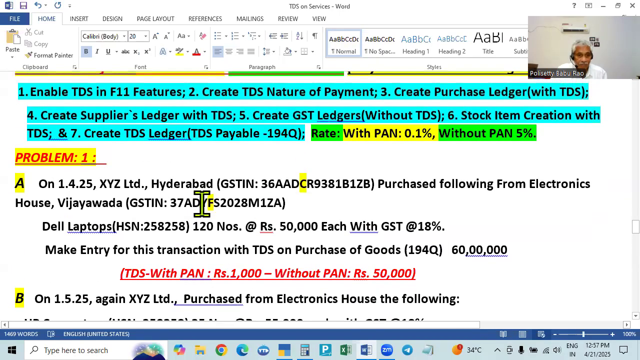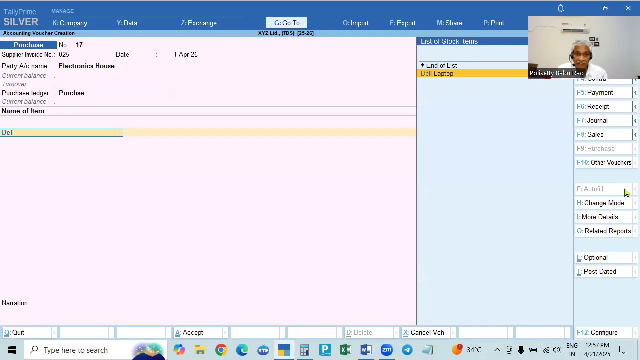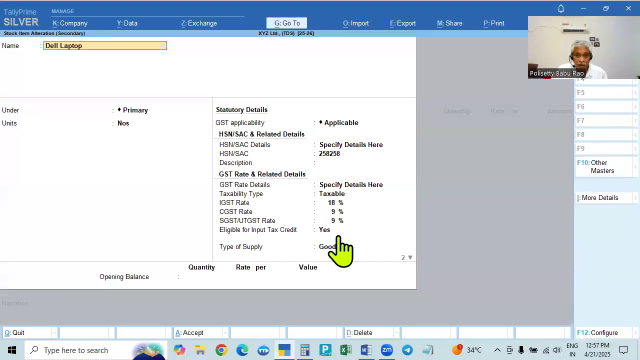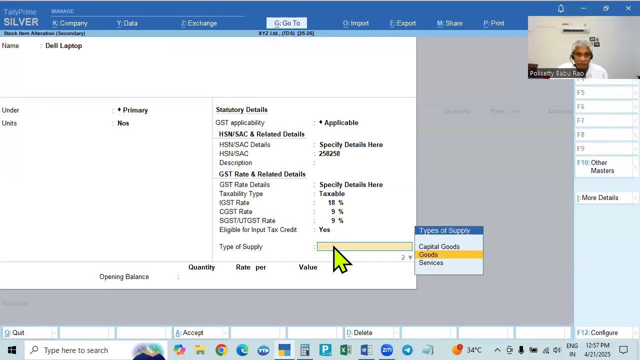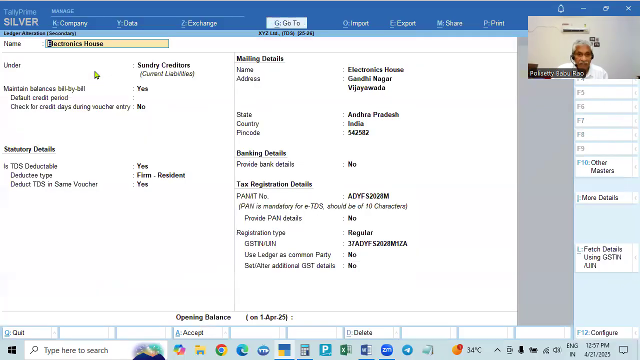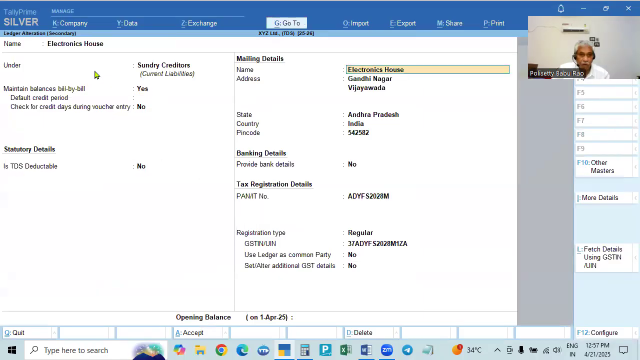And what you are purchasing: first, a Dell laptop. The Dell laptop is already created, but in the stock items also we have to enable it. How to enable? See here, Electronic House. You come here to Sundry Creditors. When you are creating Sundry Creditors, it will show no. So here, is it TDS deductible?